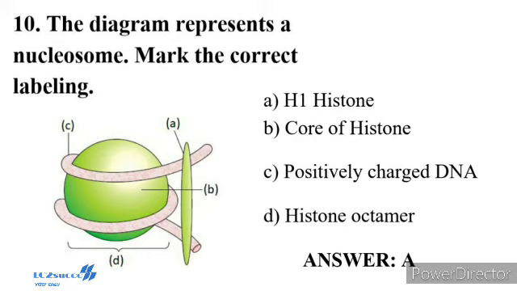So the correct answer is option A. A is H1 histone. In the diagram, A is H1 histone, B is histone octamer, C is DNA, and D is core of histone molecules.